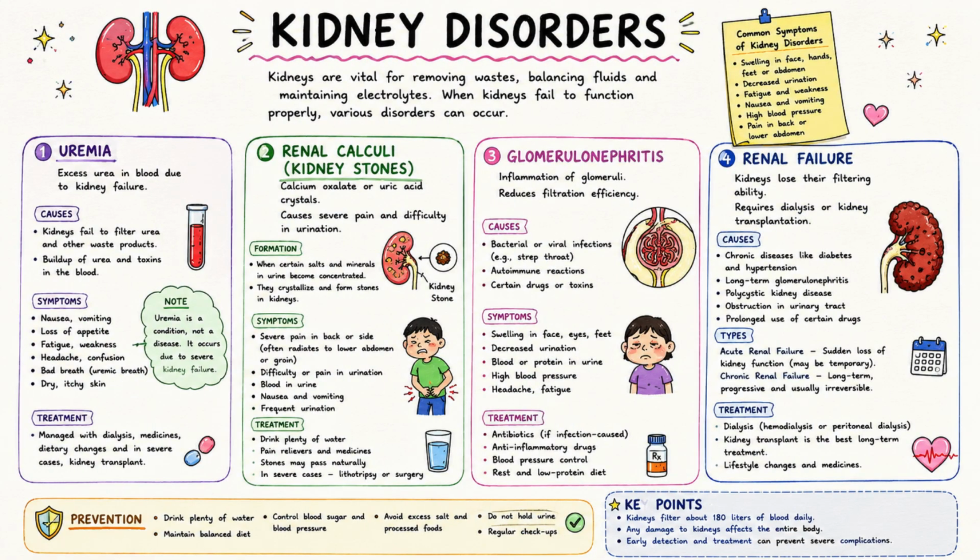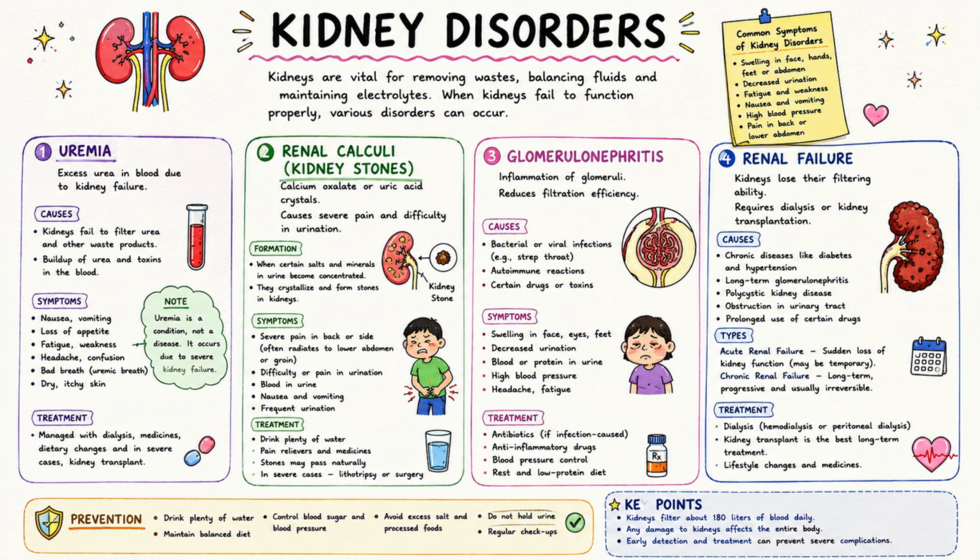Kidney disorders. Uremia. Uremia is the buildup of urea in the blood. It is treated with dialysis or kidney transplant. Kidney stones. Kidney stones are commonly formed from calcium oxalate or uric acid crystals. They cause severe pain and blood in the urine.